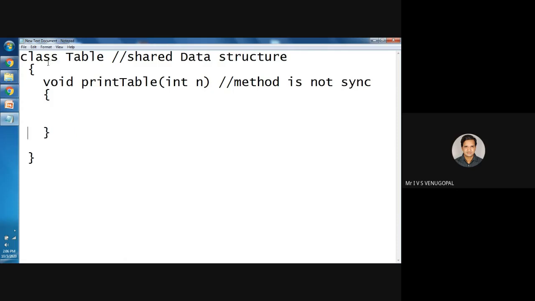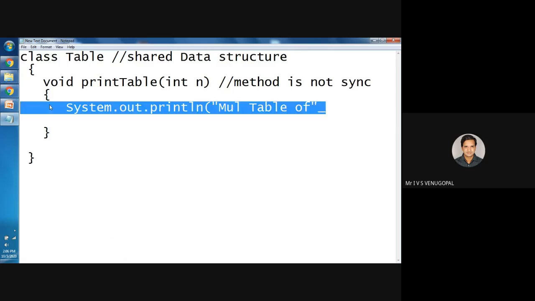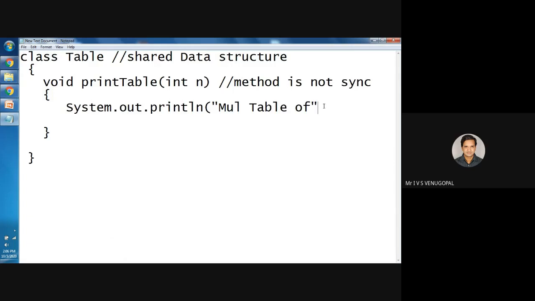This class is simple. Consider my shared resource is a table, where it prints the multiplication table of a number. System.out.println, multiplication table of n is.